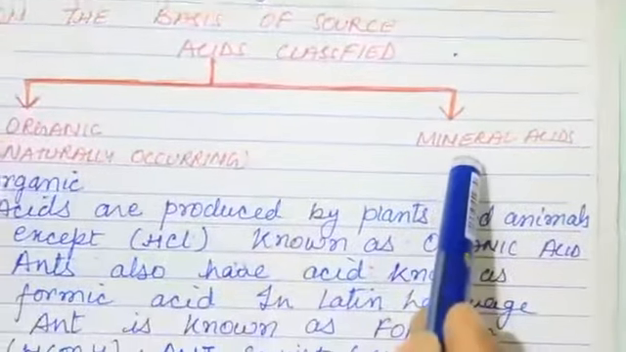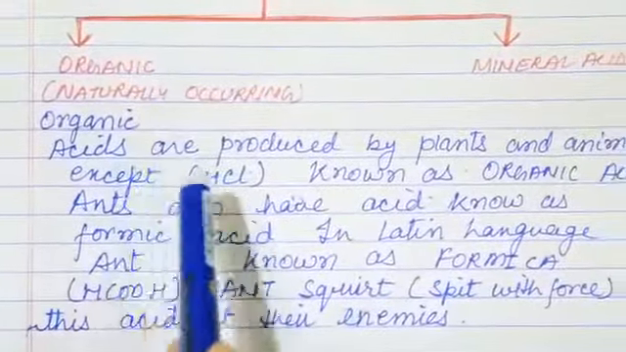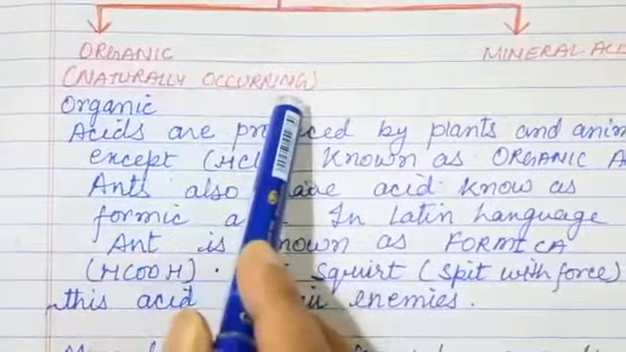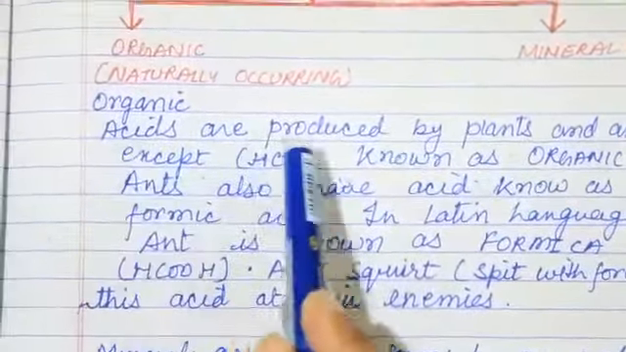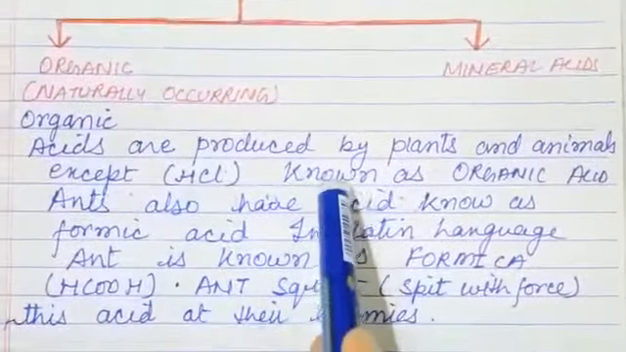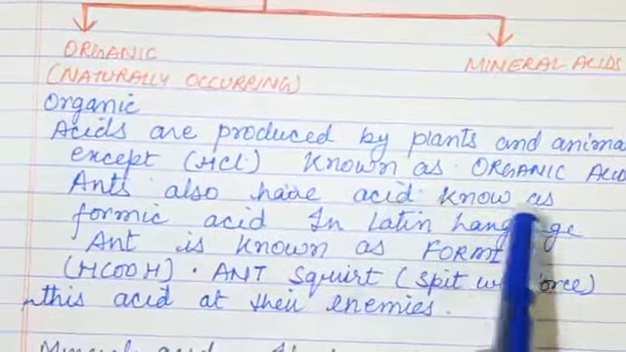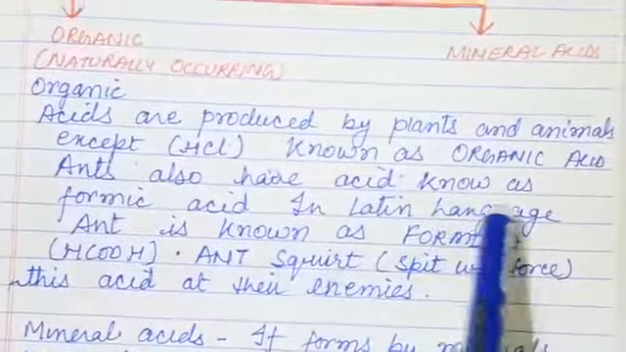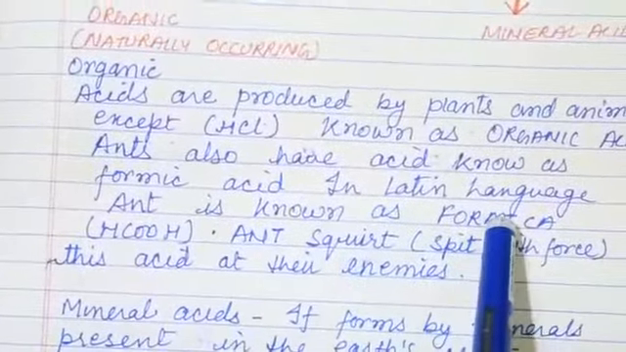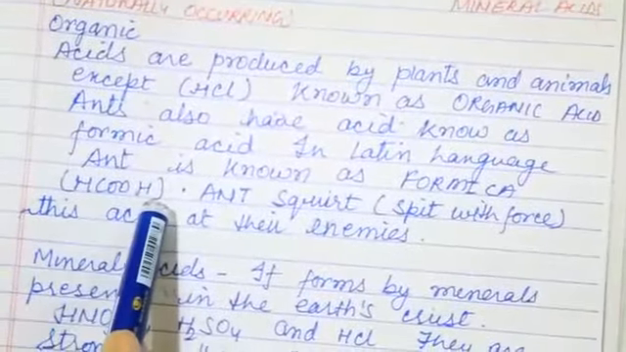First is organic acid, second is mineral acid. So come to the first part, organic acid, which is naturally occurring. These acids are produced by plants and animals, except HCl, and are known as organic acids. There is also an acid known as formic acid. In the Latin language, ant is known as formica. This is the formula of formic acid.